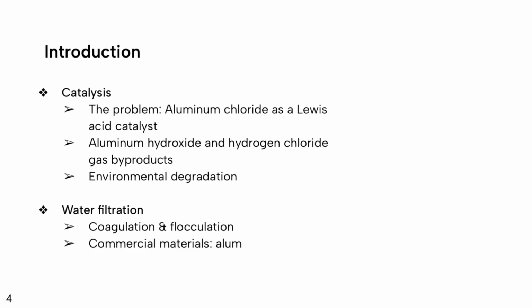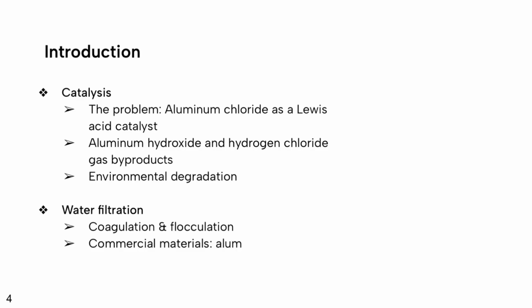In the case of aluminum chloride, which is widely used as a catalyst due to its low cost, availability, and reactive versatility, these byproducts are in the form of toxic waste, often more massive than the intended product itself. Specifically, this means sludge composed mostly of aluminum hydroxide as well as hydrogen chloride gas, which are both extremely hazardous and corrosive. And proper disposal of these byproducts is very expensive, thus they often end up in landfills where they leach into surrounding environments and can disrupt entire ecosystems through direct toxicity and acidification. So is there a way to reduce the environmental impact of these byproducts?